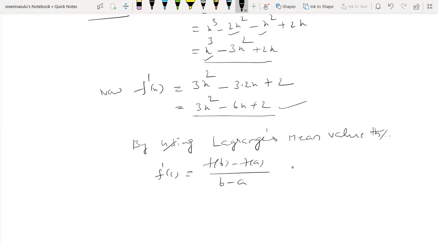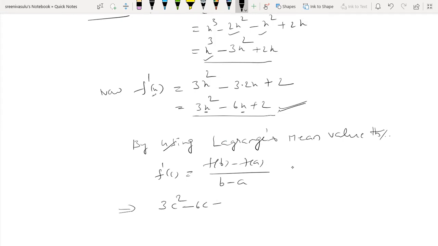F dash x value is this one. We require f dash c, that means replace x with c in f dash x. We get f dash c equal to 3c square minus 6c plus 2.